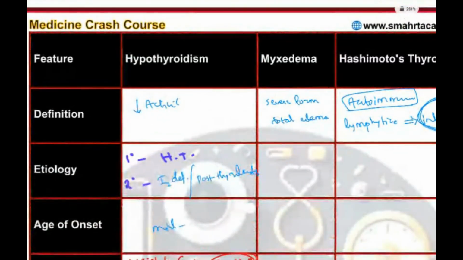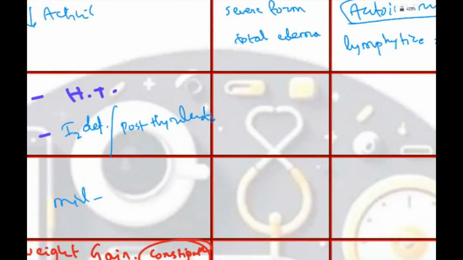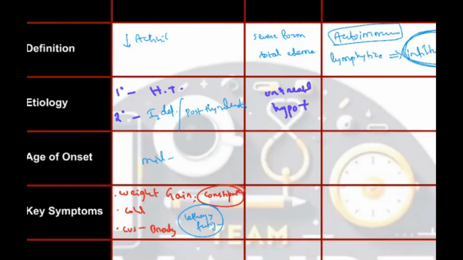Now myxedema, what will happen? What is myxedema? What is the etiology? This severe form occurred because of untreated hypothyroidism. Because of this, severe edema occurred. So the age of onset is most commonly seen in older females, older females who miss their thyroid medications. If they don't take them for almost 1 to 2 months, they will have myxedema.